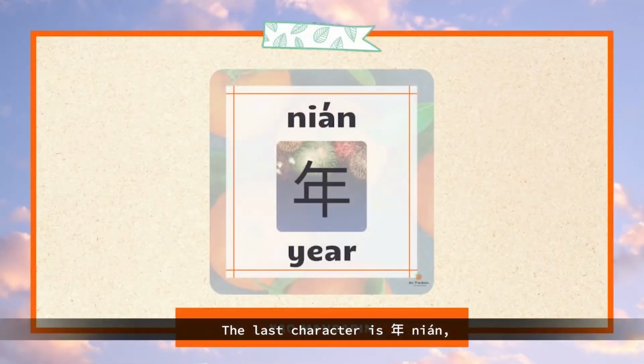The last character is Nian, and it means year. It's 2021 this year. And how do we say it in Mandarin Chinese? In my first video, I showed how to say numbers in Mandarin Chinese, and add 年 at the end to make it 2021年.